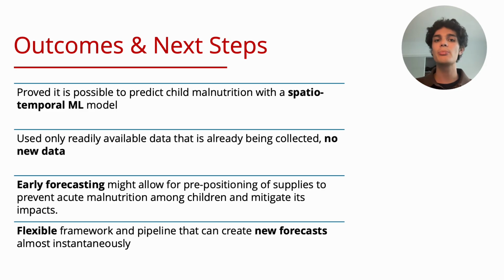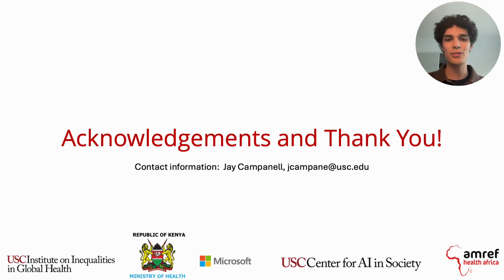And so what did we prove? We proved that it's possible to predict child malnutrition with a spatiotemporal machine learning model. We didn't use any new data, no data collection, and we created a flexible framework that can be used for early forecasting.